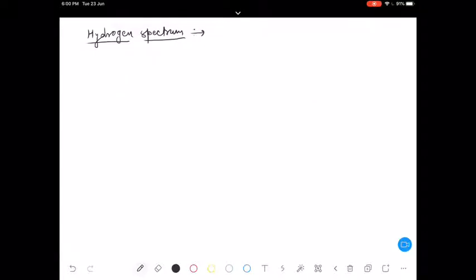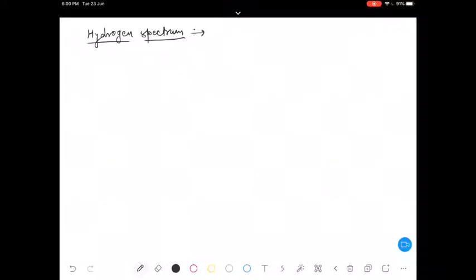Because of this difference in energy associated with these orbits, some photons will be emitted with different frequency or wavelength accordingly, right? So basically, what we are trying to say, I'll first try to draw this diagram again.